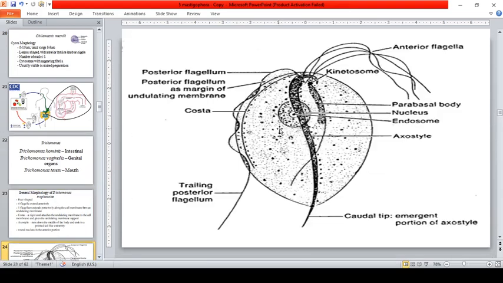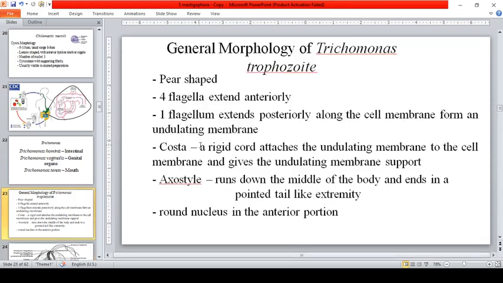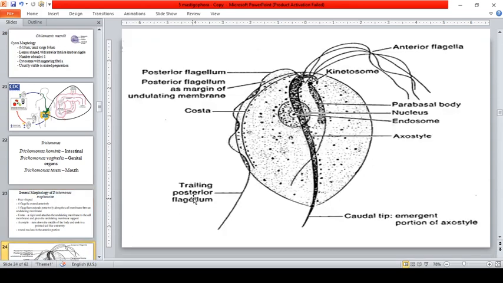Okay, so that is pear-shaped. So one flagellum extends posteriorly along the cell membrane, which forms an undulating membrane. Okay, so eto, meron siyang undulating membrane, di ba? May kung ano-ano siyang kaartihan. Okay, so posterior flagellum as membrane of the undulating membrane.